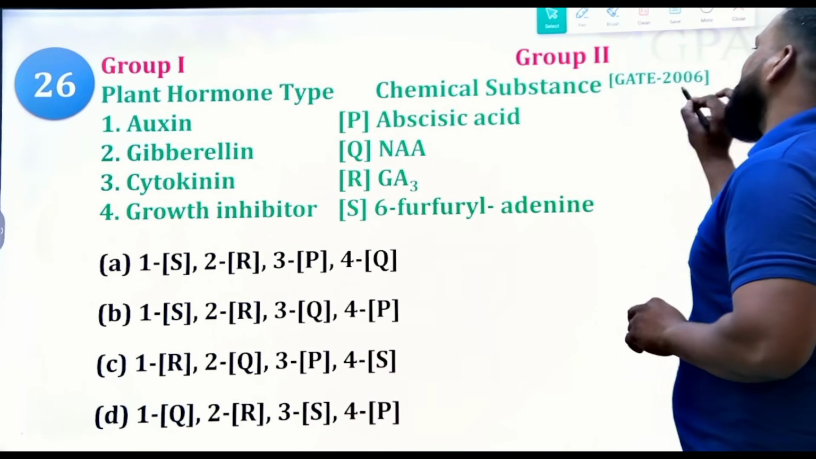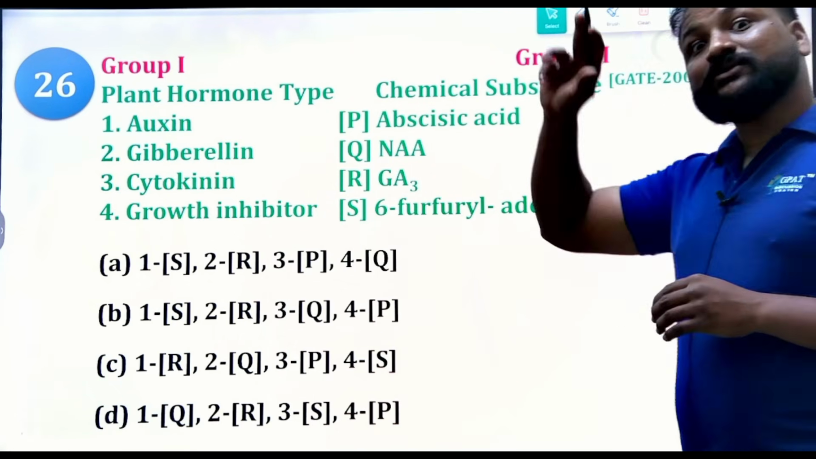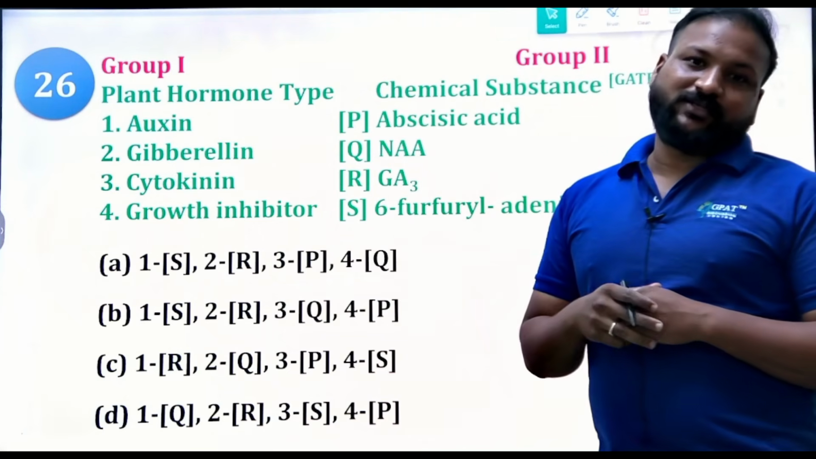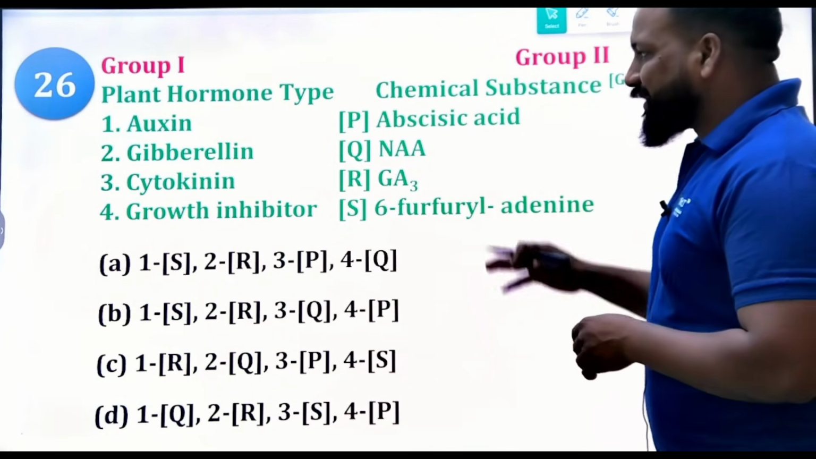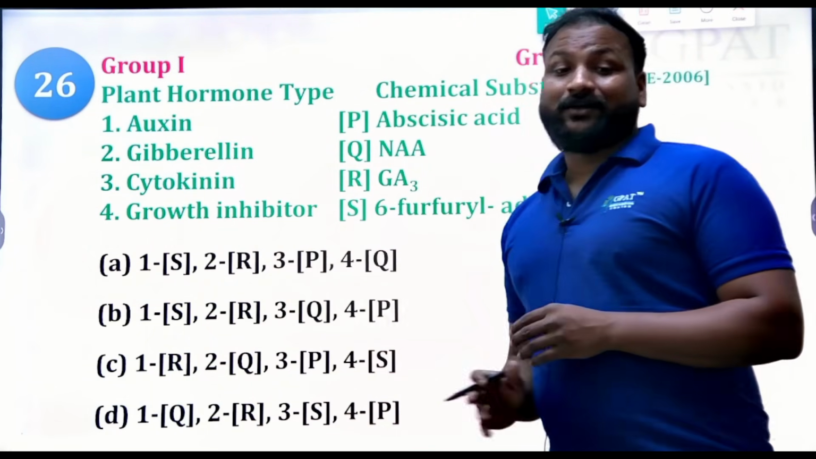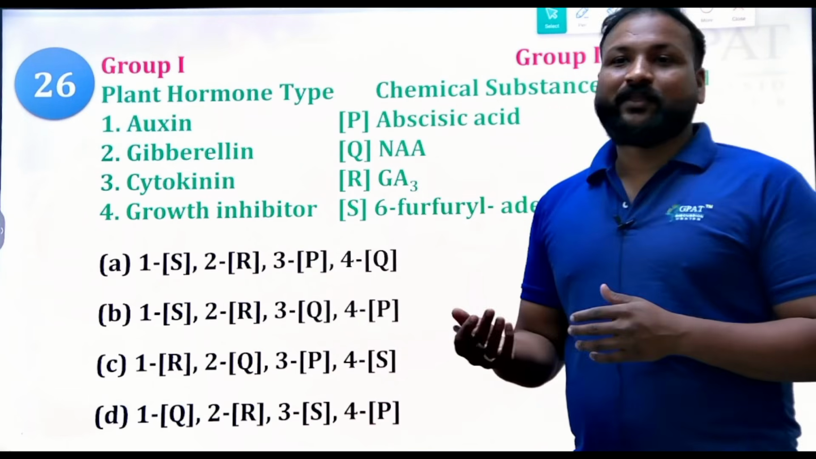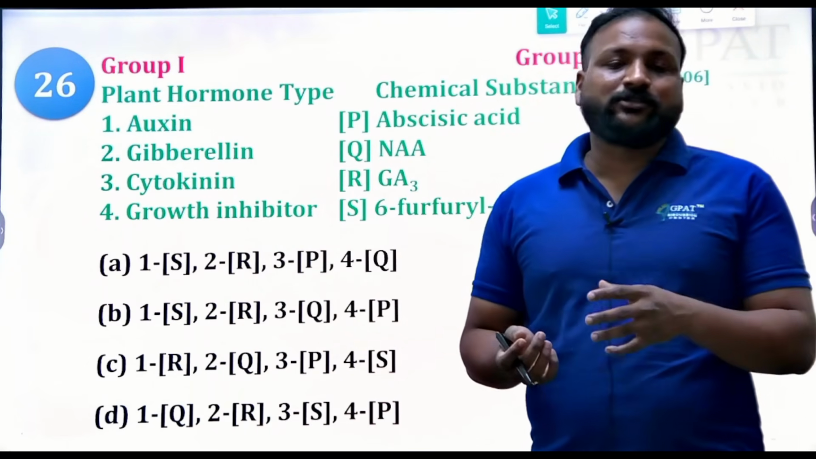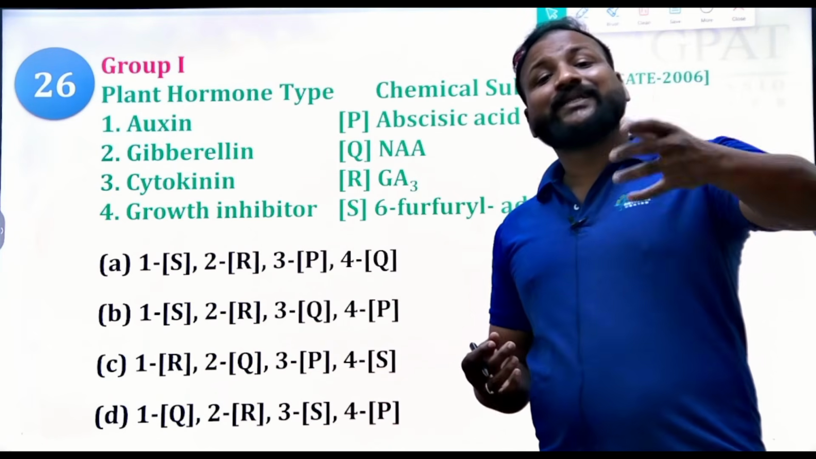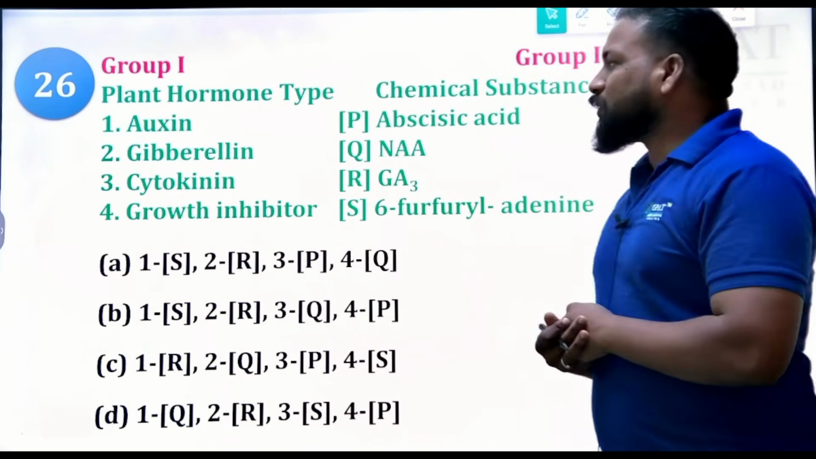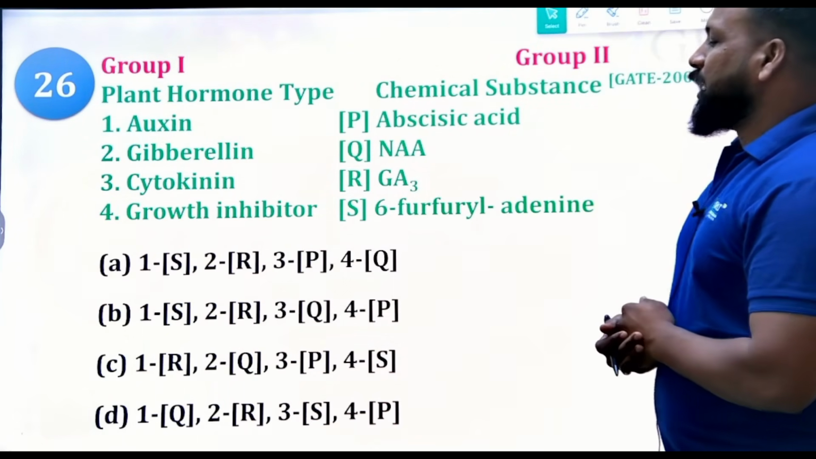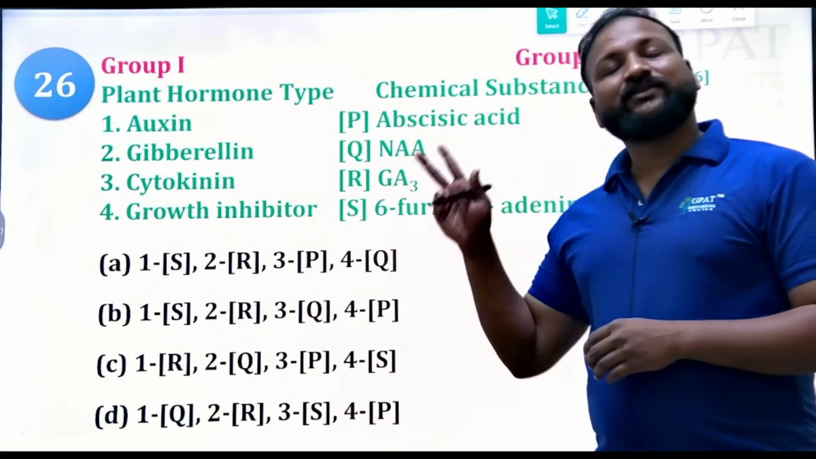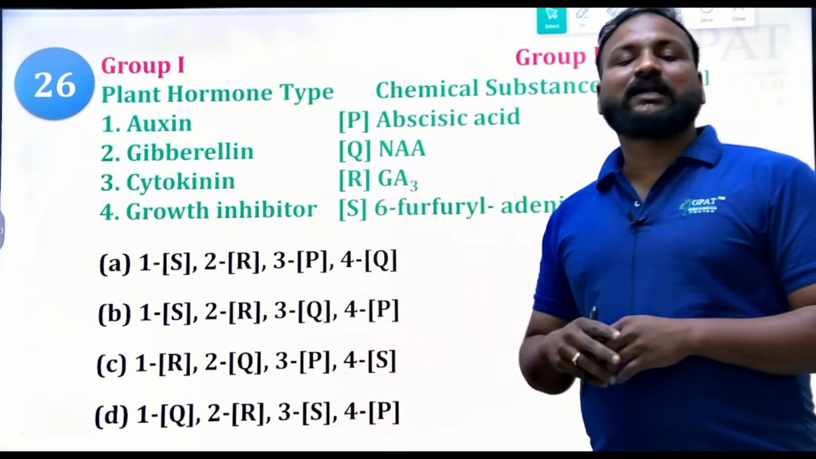Okay, chemical substance. The question is from the GATE exam 2006. So auxins, gibberellin, cytokinin, and growth inhibitor. Even the options have shuffled, so we need to study the natural plant hormones or synthetic hormones and their functions. What is a natural hormone here? With two right answers we can conclude the right option.